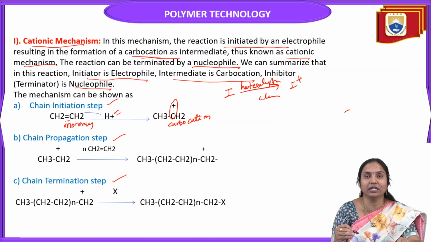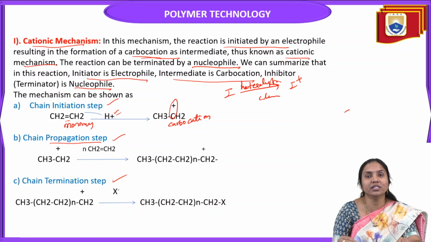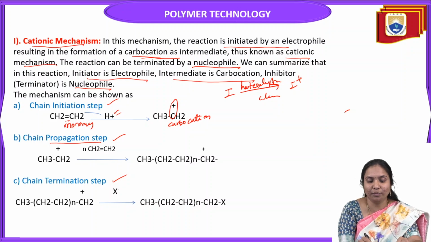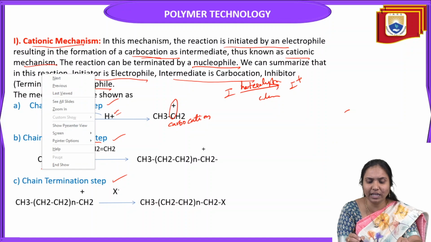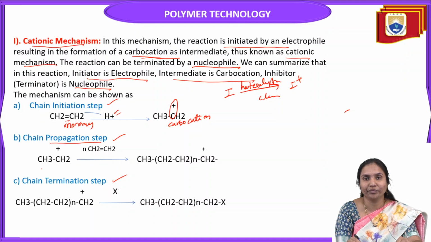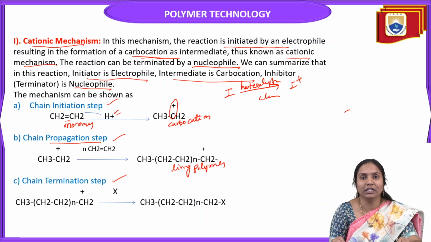So in step 1, the initiator starts the reaction. Propagation means to continue the reaction, and finally it gives a living polymer. In this step, the carbocation interacts with fresh monomer, that means a number of repeated ethylene monomers. So generally it gives a living polymer. Here the intermediate is the carbocation.